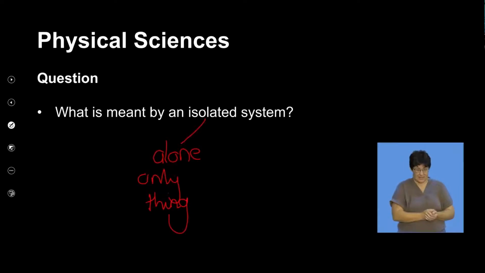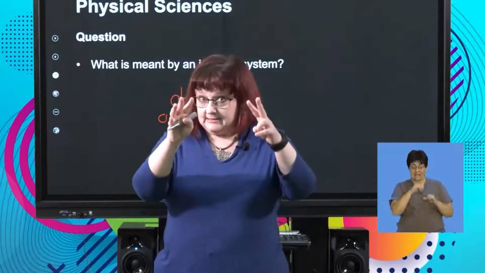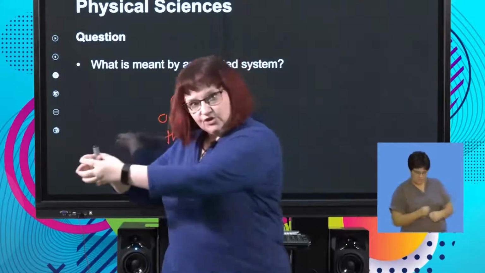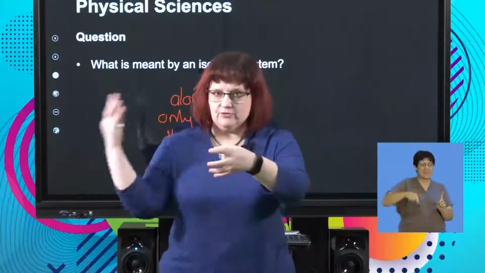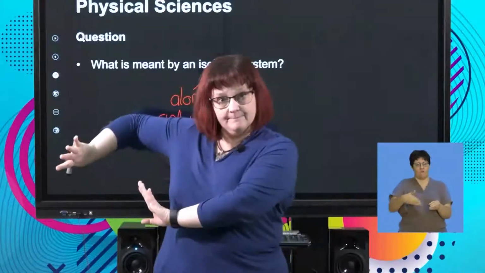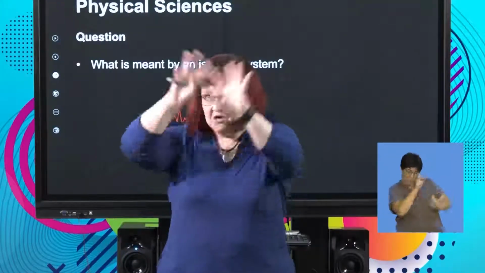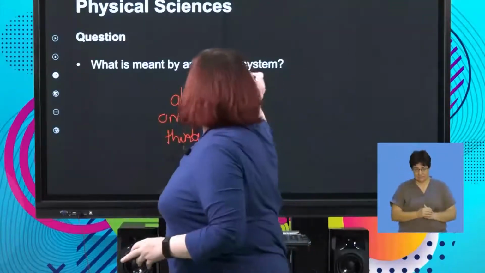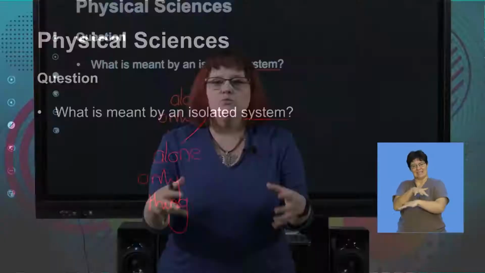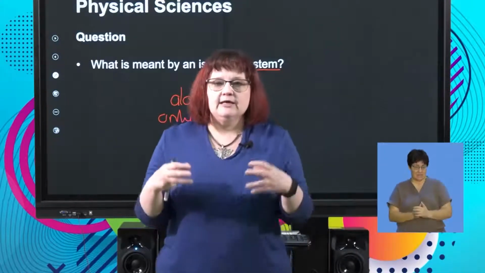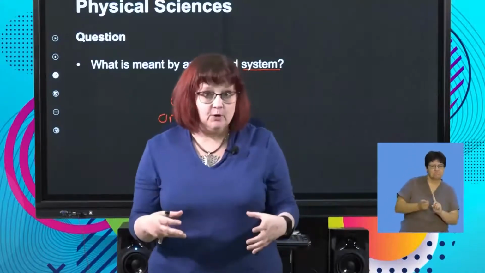So if I'm talking about an isolated system, I'm taking a system and putting it on its own. I'm taking all the factors around it and I'm ignoring them. I'm taking them out of the equation. A system is just the situation we're talking about. Here we're talking about collisions and explosions.